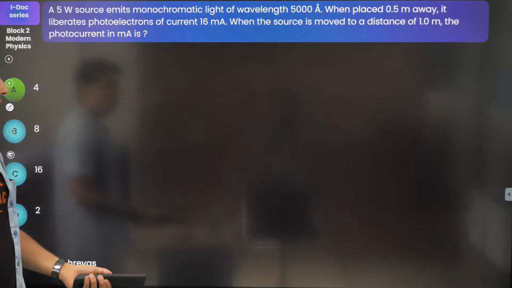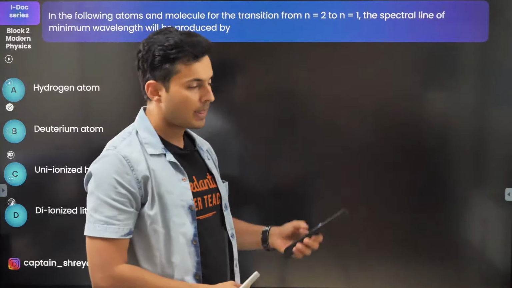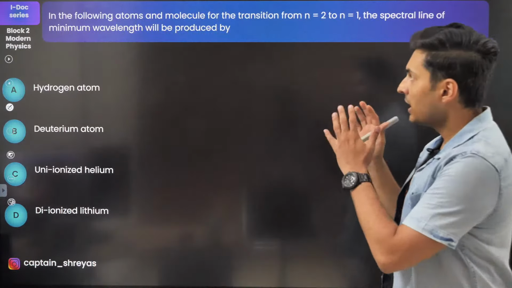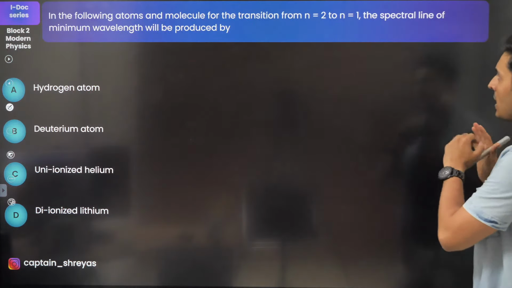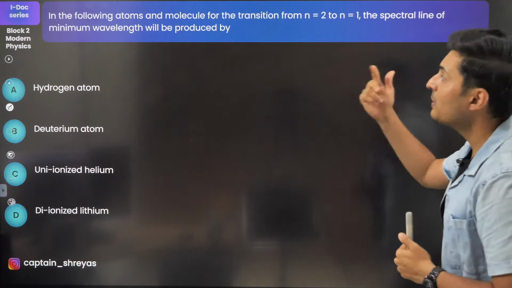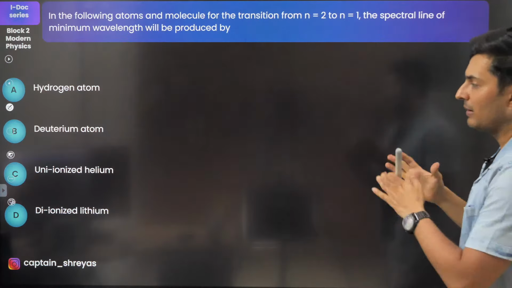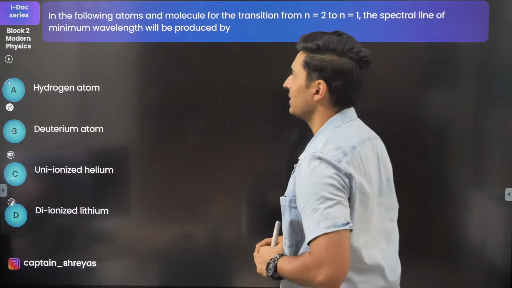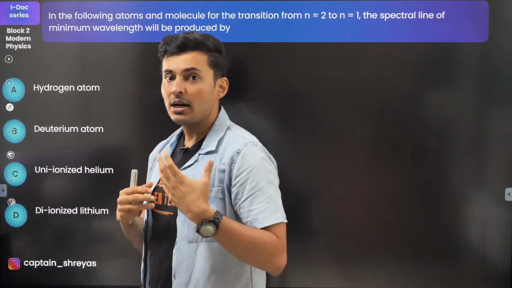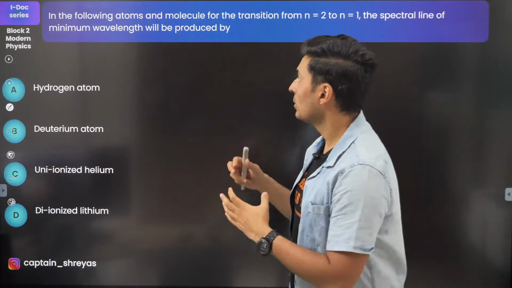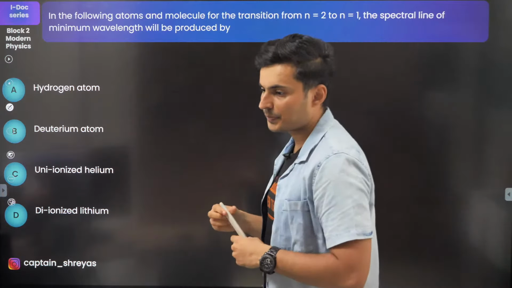Okay, moving on to the next one coming up on your screen. Let's see this question. In the following atoms and molecules, for the transition from 2 to 1, the spectral line of minimum wavelength will be produced by which of the following elements? There is only one element which will be producing the minimum wavelength.